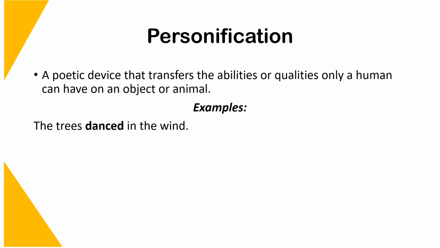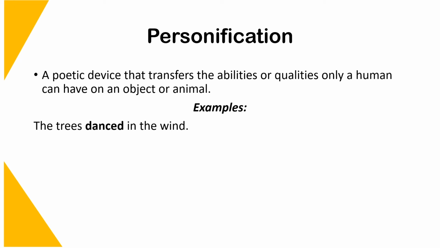The third one we will look at is personification. Personification is a poetic device that transfers the abilities or qualities only a human can have to an object or an animal. For example, the trees danced in the wind. When it comes to personification, human attributes are taken and transferred to innate objects or animals. In the example above, the word danced is an activity that humans often partake in when there is music or in celebrations.